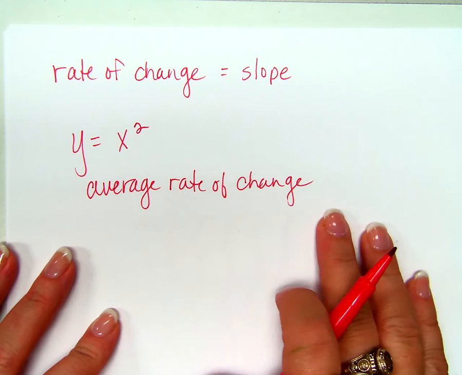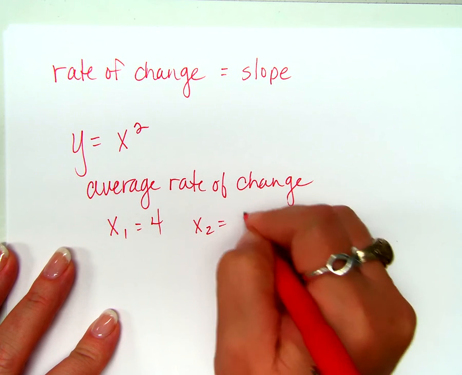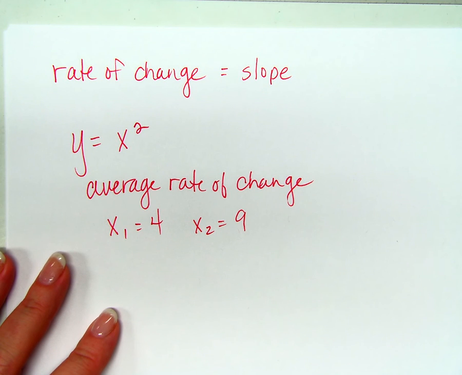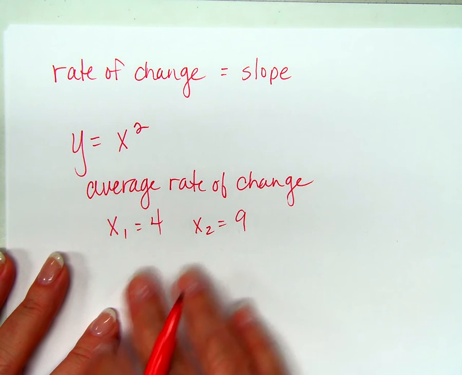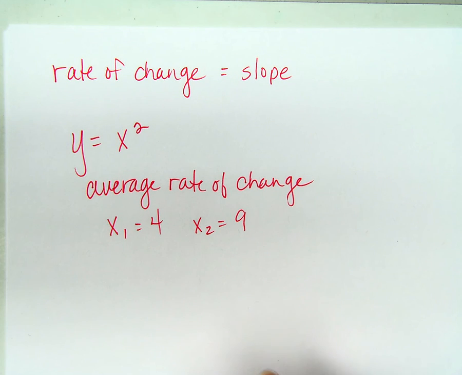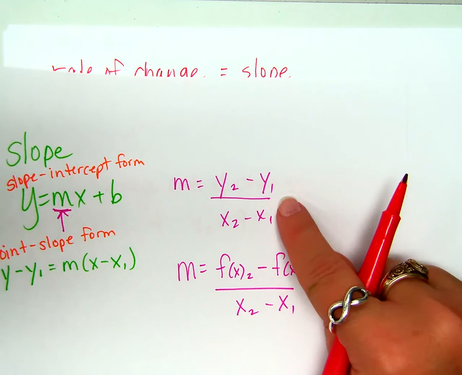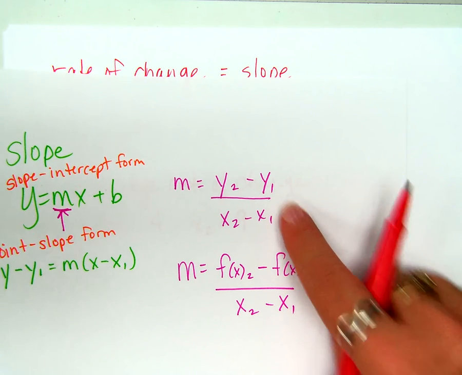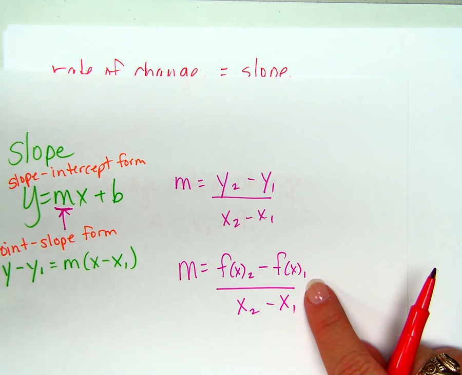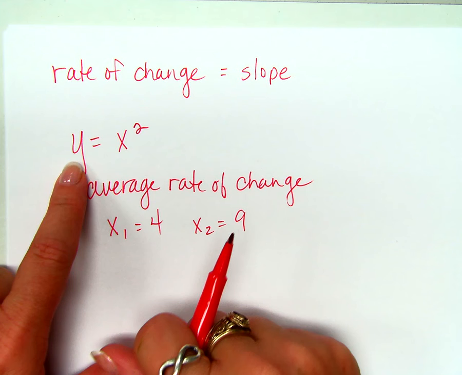So what if I said find the average rate of change between x1 at 4 and x2 at 9? What would be the average rate of change between those two values? Well, if we're finding slope, which is what we're finding, which is rate of change, couldn't we use the slope formula? We already wrote it down before, right? Either this one or this one, depending on what situation we're in. Most of us feel more comfortable with this because that's what we've always seen. But you're fine with this one, aren't you?